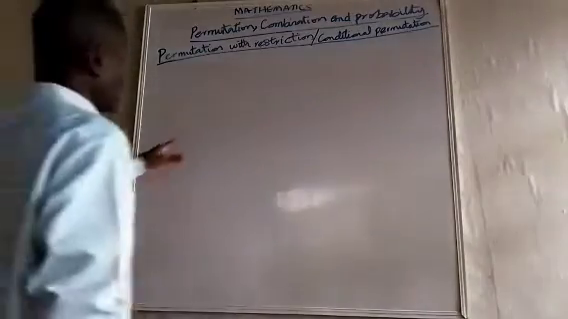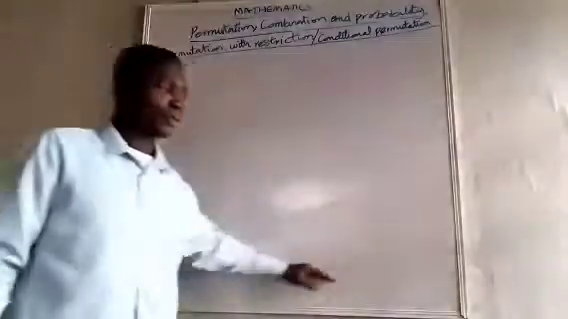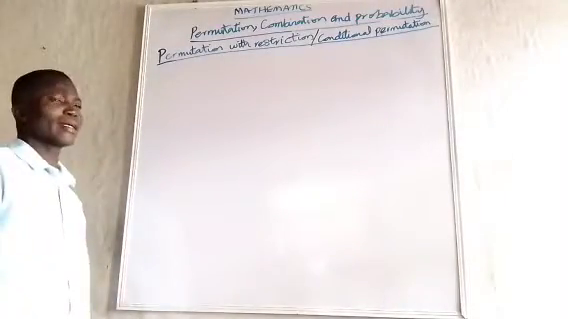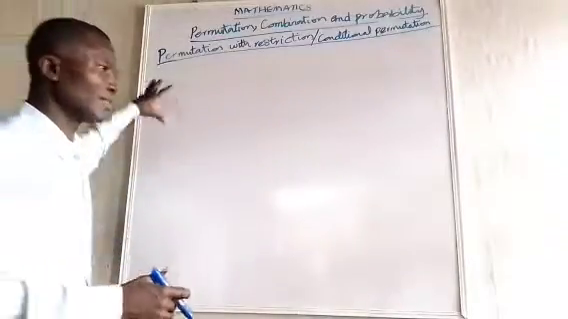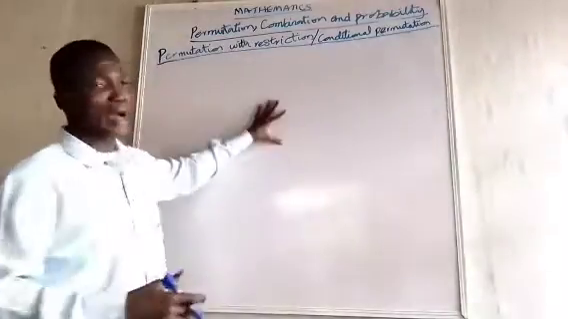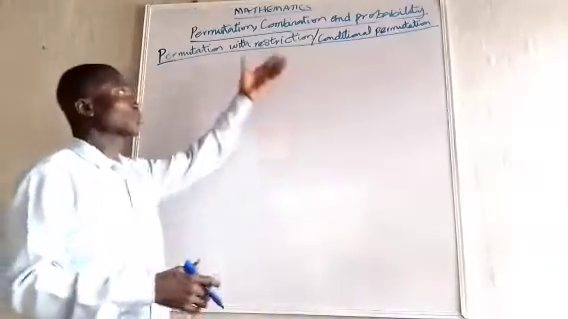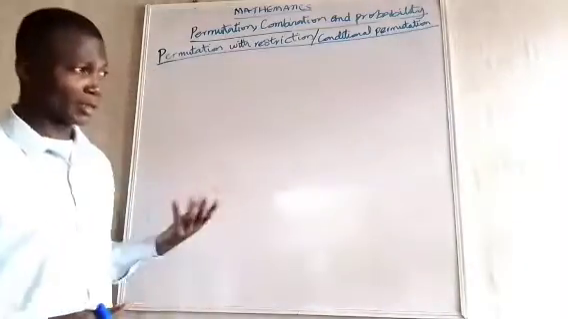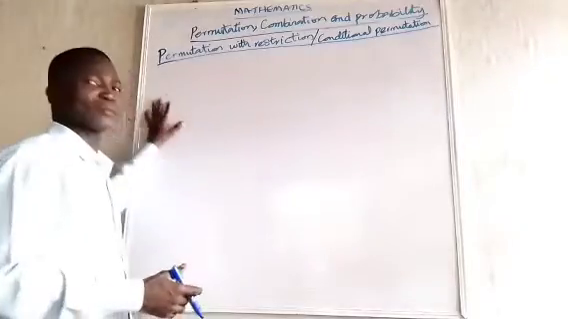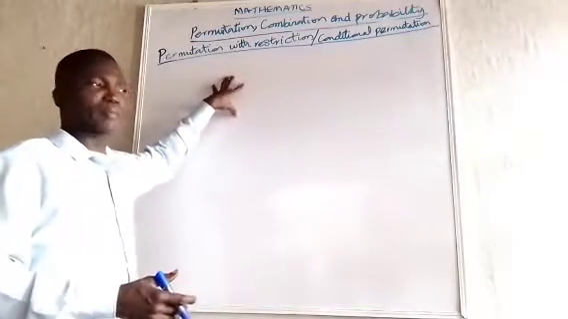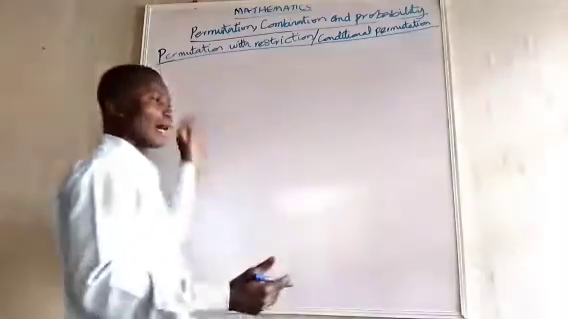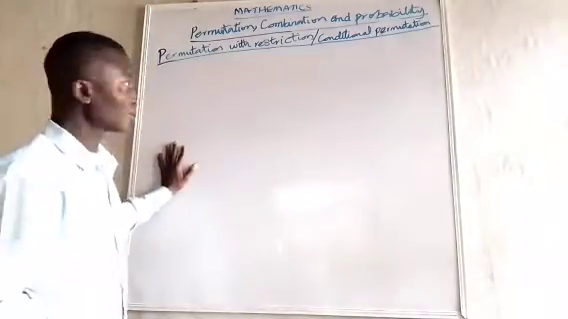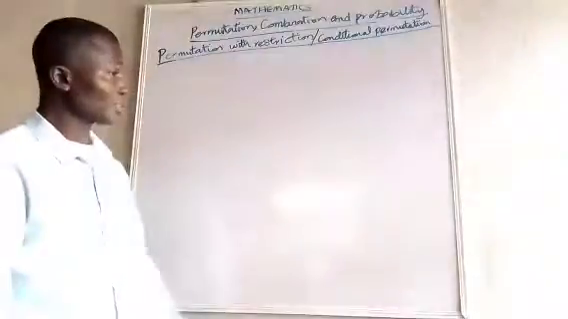Now let's look at permutation with restriction, or conditional permutation. In this instance, they will give us certain restrictions or tell us that this happened to one, or this should not happen. That is what we refer to as conditional permutation. They might tell us some of them cannot hold certain positions, or some of them cannot be at the end or at the beginning of the line. So that is what we refer to as conditional permutation.